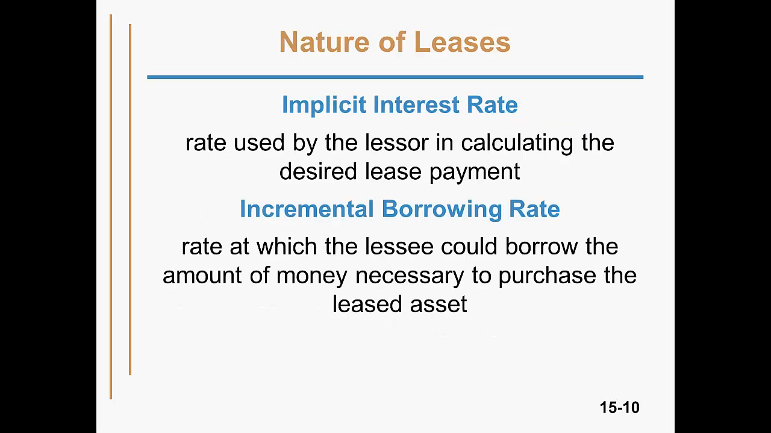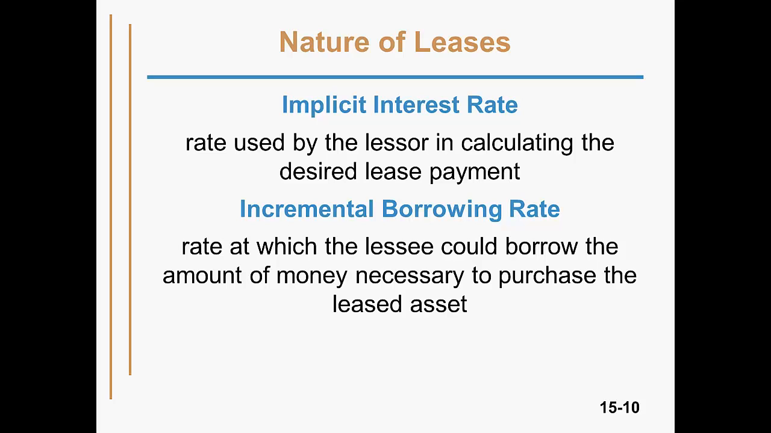Two kinds of interest rates must be considered in accounting for leases. The implicit interest rate is the rate used by the lessor in calculating the desired lease payment. It's essentially the lessor's desired rate of return on the lease agreement.